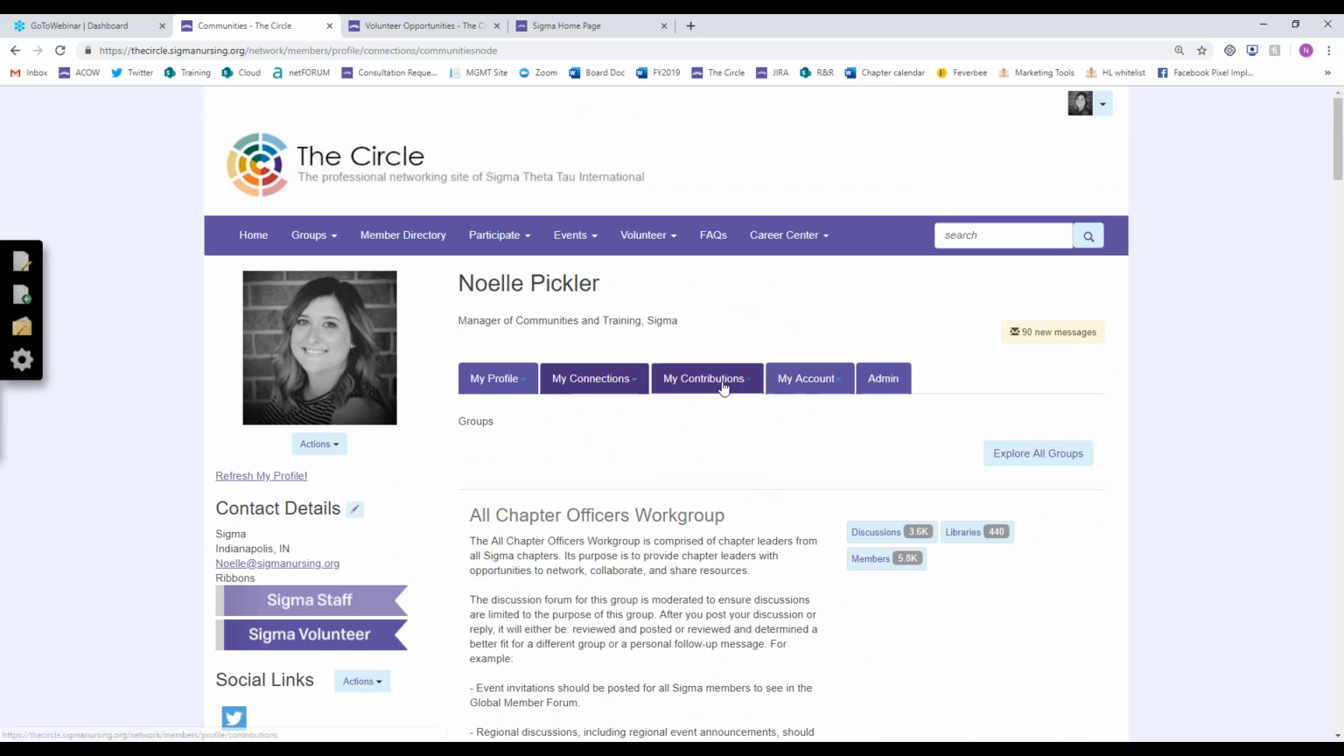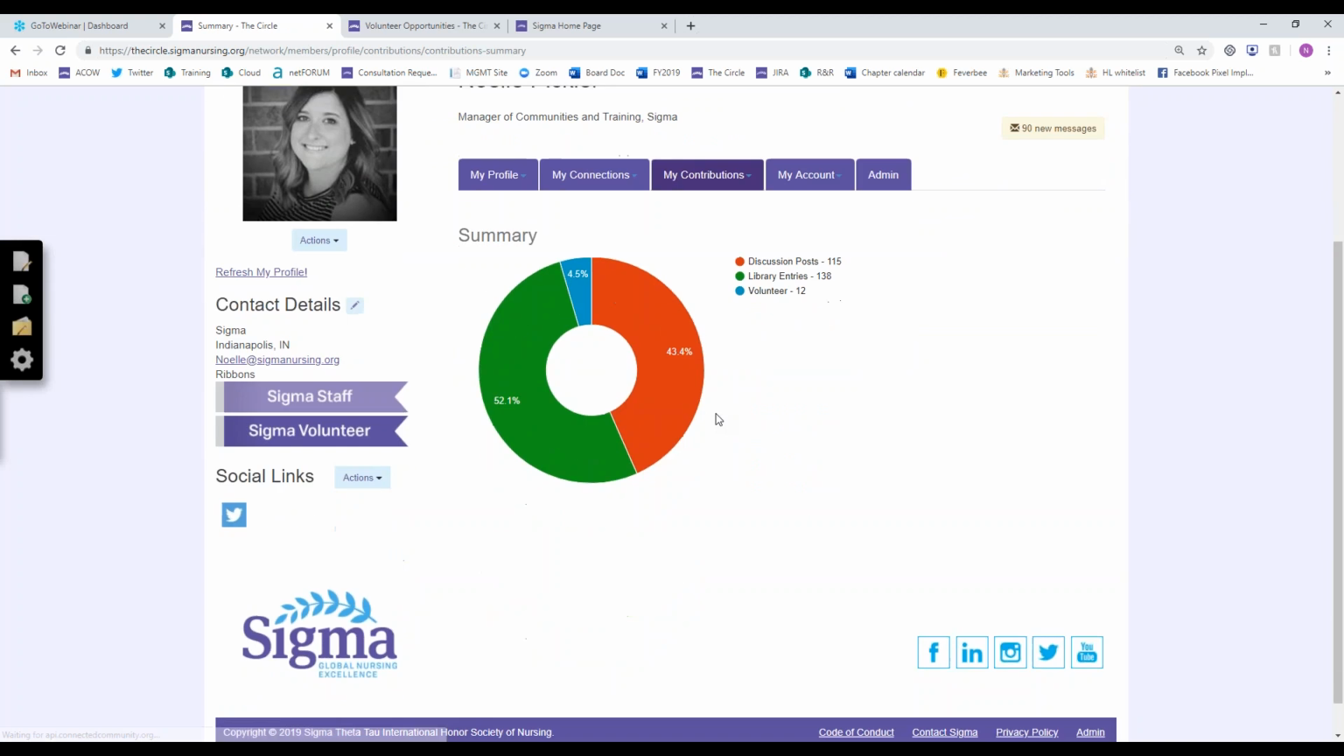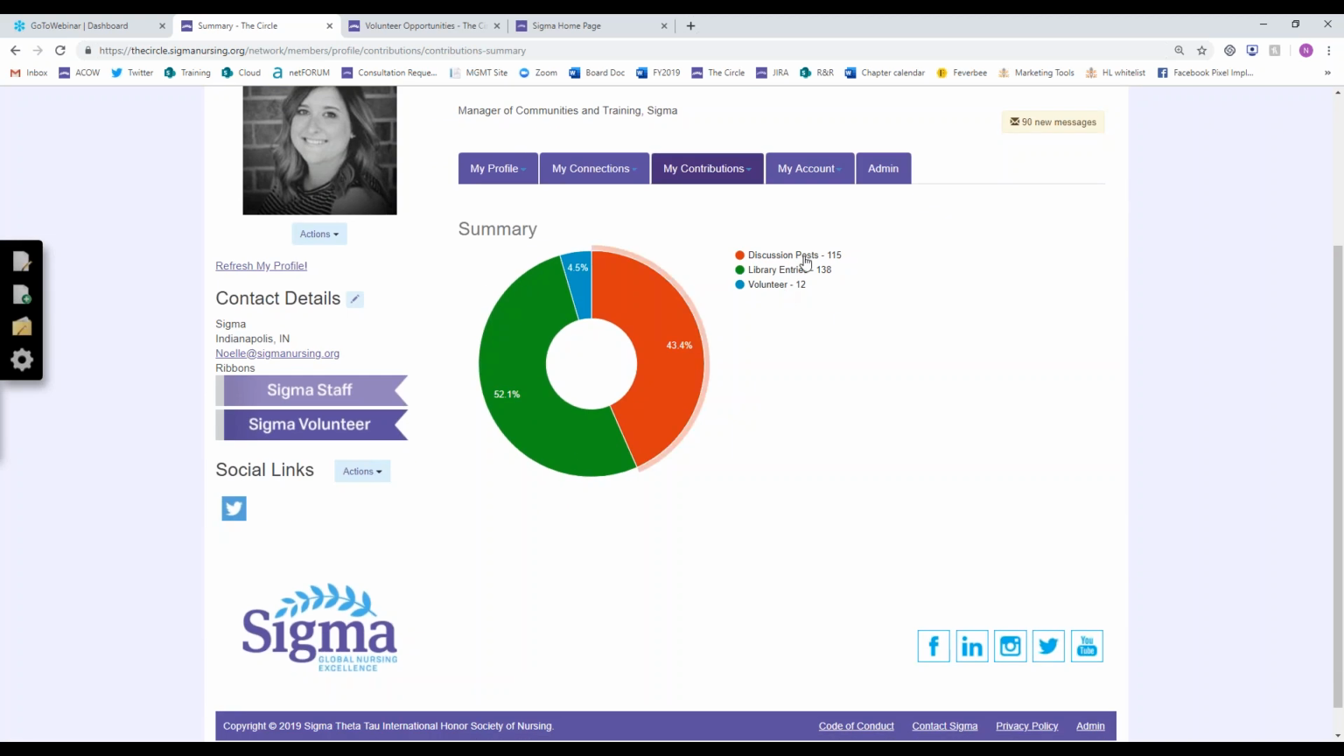Under the My Contributions tab, it will display a summary for you of anything you've done in the circle. So it's kind of neat to see, okay, I've made 115 discussion posts, 138 library entries, and that accounts for most of my activities on the circle.